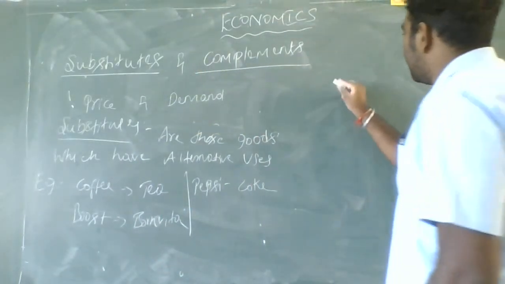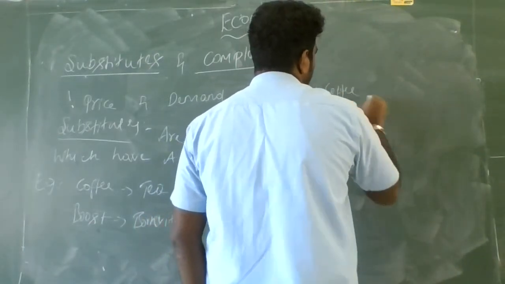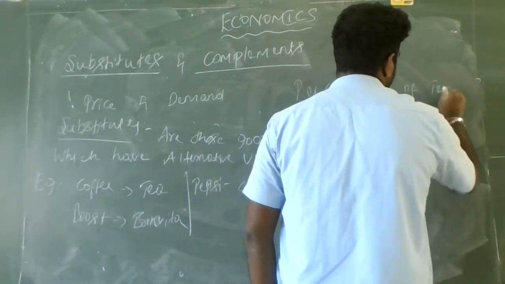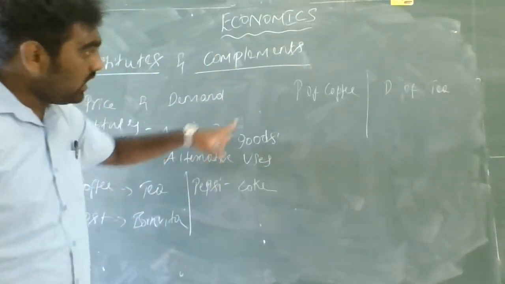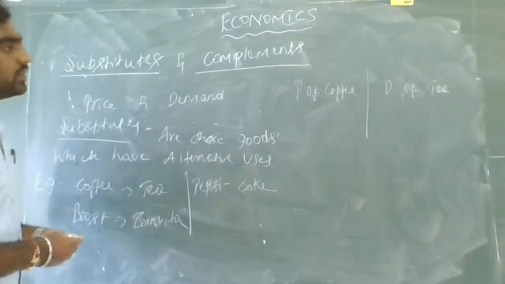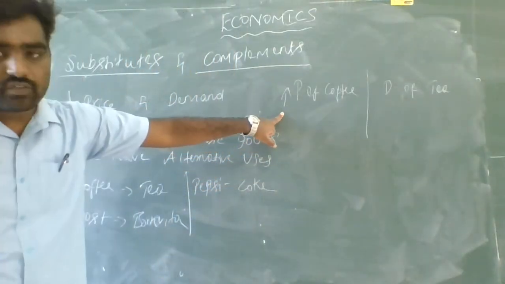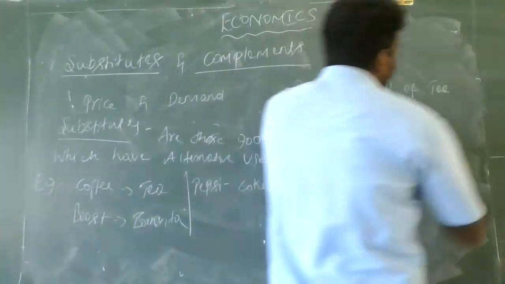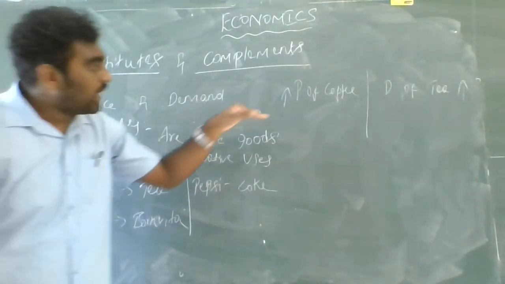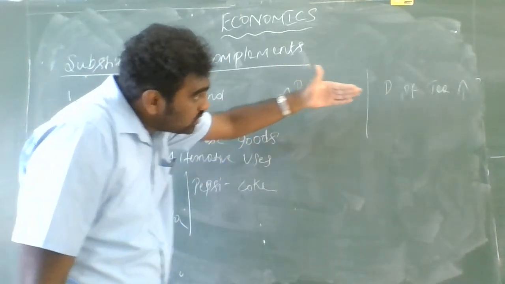So let us take the example of the price of coffee and the demand for tea. Here again the price of coffee is related to the demand for tea. How? If the price of coffee increases, the demand for tea also increases. How, guys? If the price of coffee increases, the consumer may shift to another alternative good, that is tea.